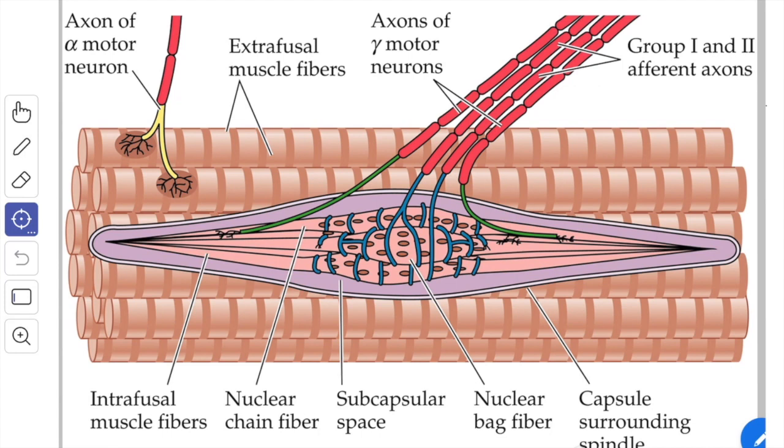The primary sensory endings are rapidly adapting, while the secondary endings are slow adapting. The spindle provides information to the CNS about the extent and the rate of change in the length of the muscle. The nuclear bag fibers are stimulated by rapid changes, while the nuclear chain fibers react more slowly. The contraction of the intrafusal fibers makes the spindle more sensitive to stretch.